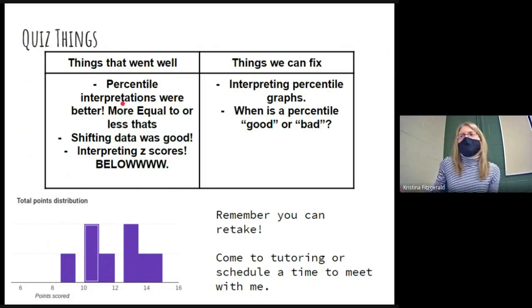That was the last free response question. And then interpreting z-scores basically went really well. A lot of people said below when they were interpreting, like you specified the directions.